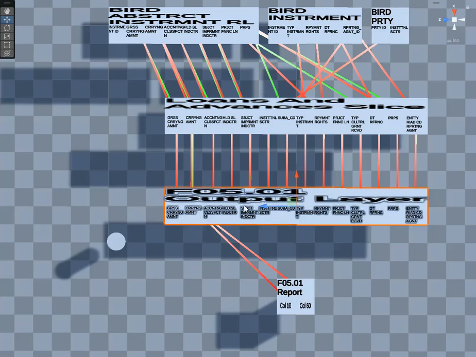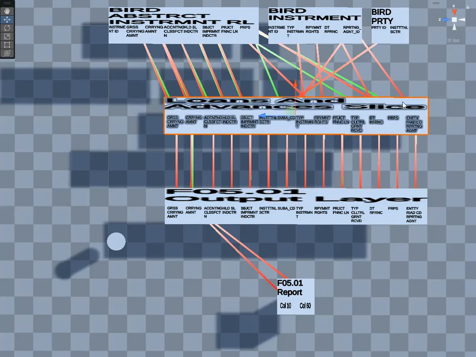Here we have what we call the F05.01 output layer. This is a flattened table which contains just the attributes that we'll need to filter and aggregate to make the F05.01 report. Above that we have a slice, which is just one slice of the flattened output layer. It has the same attributes as the output layer. We'll show another slice shortly, and then we'll follow the red lines and we'll see where the details came from for that slice in the input layer tables of BIRD, such as BIRD instrument and BIRD party.